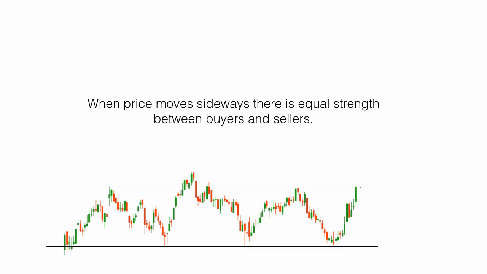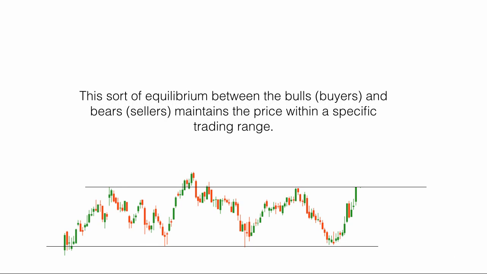When price moves sideways, there is equal strength between buyers and sellers. This sort of equilibrium between the bulls, the buyers, and the bears, the sellers, maintains the price within a specific trading range.